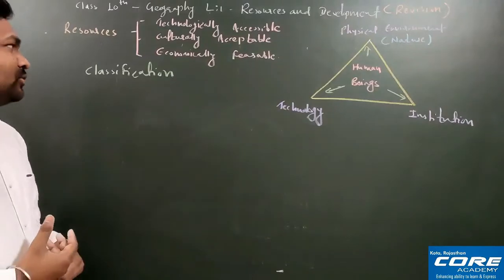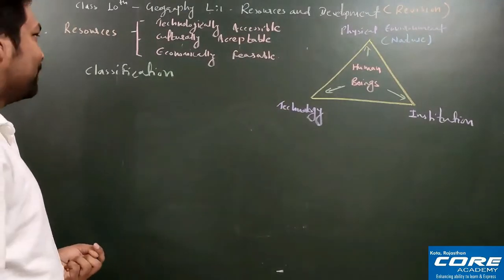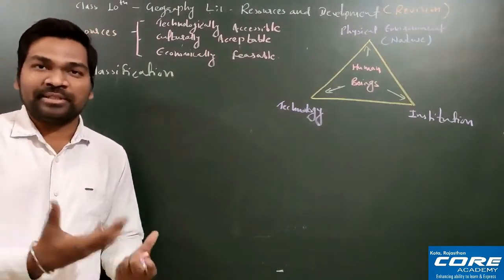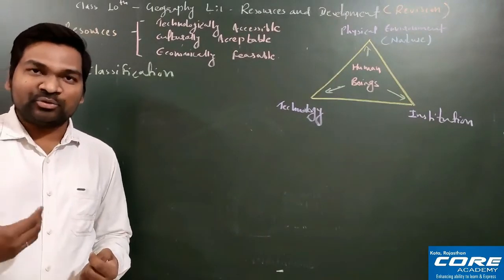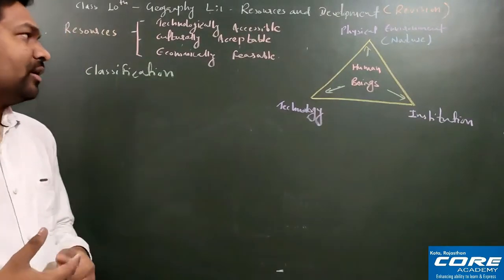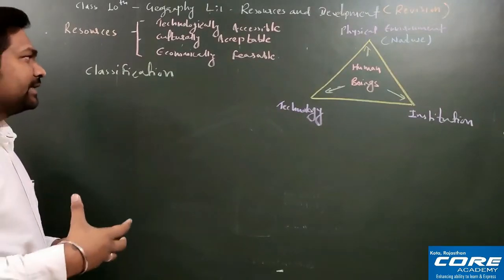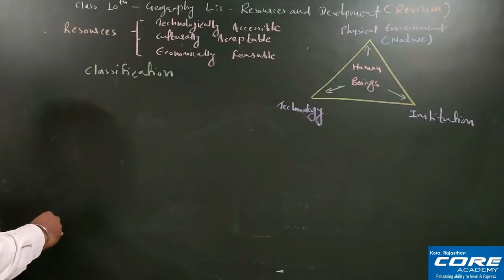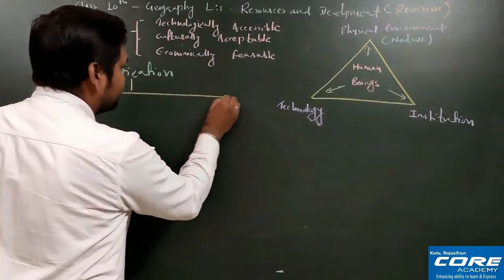Natural resources are naturally present, man-made resources are made by humans, and human resources are we ourselves. Our experience, talent, and skill will all be counted in human resources.